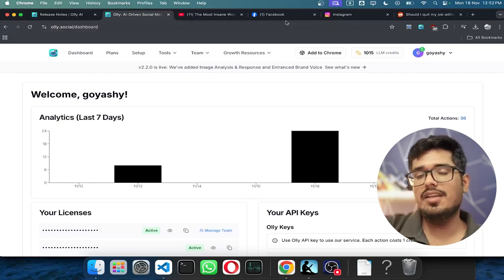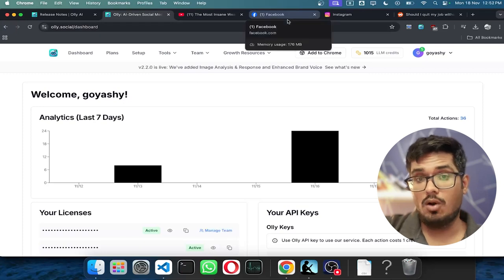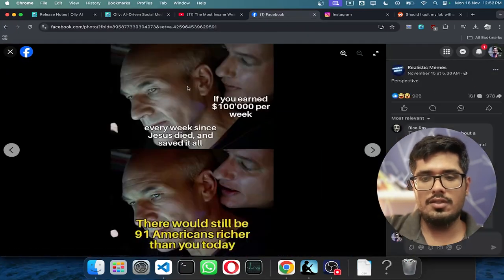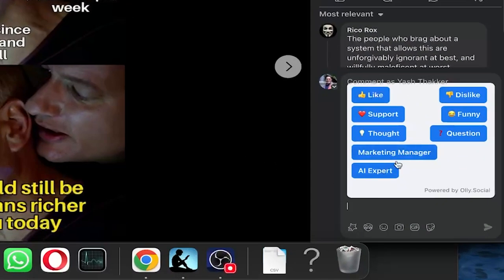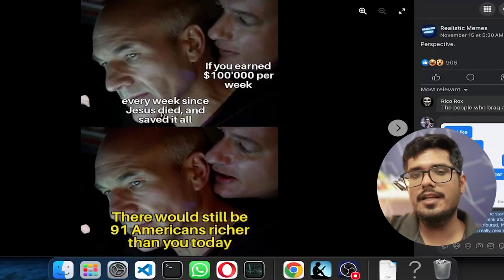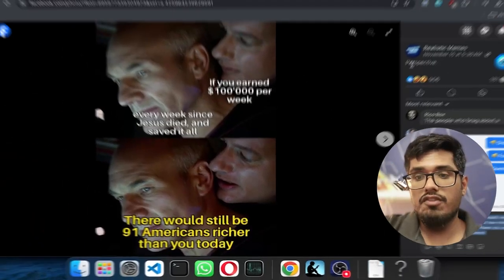That said, let me go back to the biggest update that we've made in the upcoming release. So you're looking at this post. This does not have any caption. Right now, when I open the comment panel and click on like, you can see this really highlights the stark wealth inequality we face. And this is now taking these images and generating a comment based on those images without a caption.